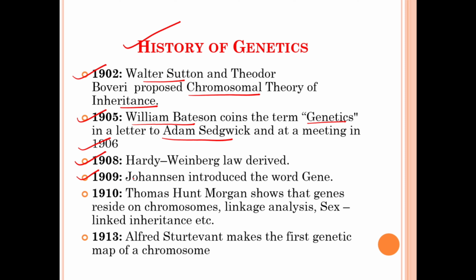In 1909, Johannsen introduced the word gene. In 1910, Thomas Hunt Morgan showed that genes reside on a chromosome, with linkage analysis, sex-linked inheritance, etc. In the year 1913, Alfred Sturtevant made the first genetic map of a chromosome.